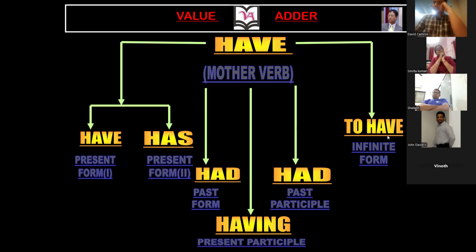Acha, now use have as a single verb. I have a pen. Very good. Next. I have two children. We don't say two child, we say two children. Okay, I have two children. Next.